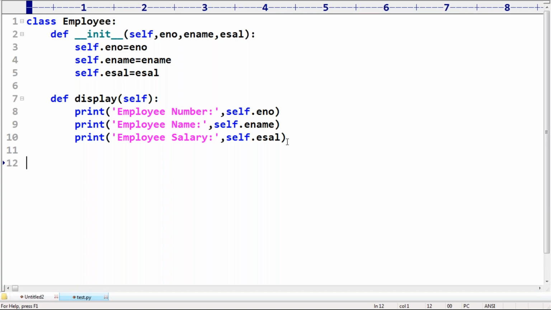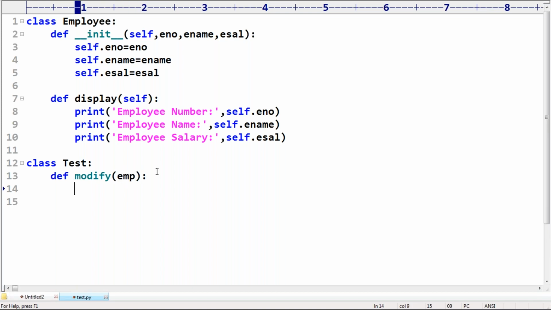Now I'm taking class Test. Observe very carefully. I'm taking one method, def modify, with a parameter emp. It is just a normal variable; any name you can use, no problem at all.